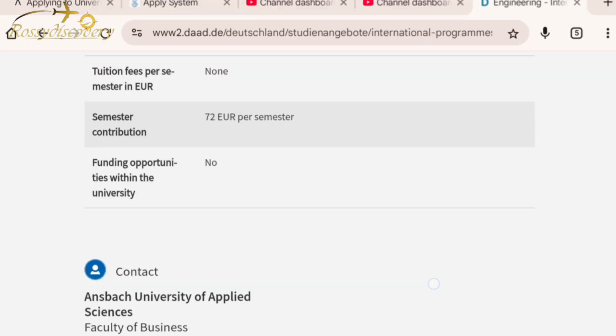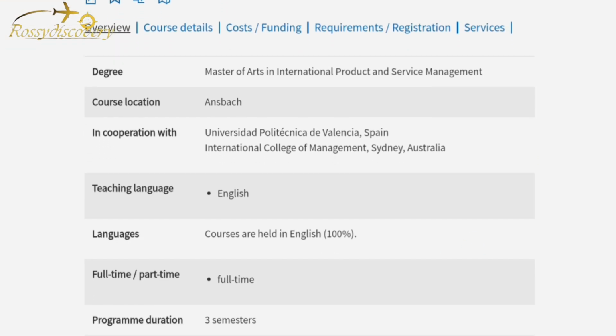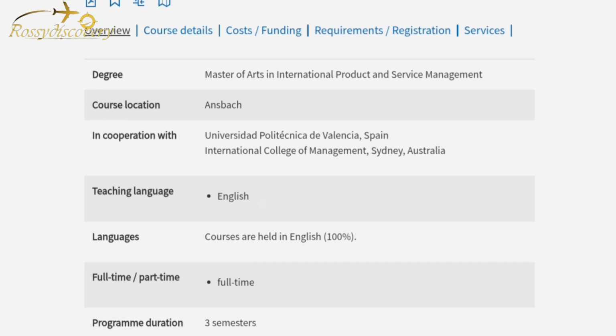For a quick one, guys, as much as this is being taught in English, you will still need to understand a bit of German for proper advantage, especially job-wise or to interact with others in the country. You cannot be alone; you have to meet other people.